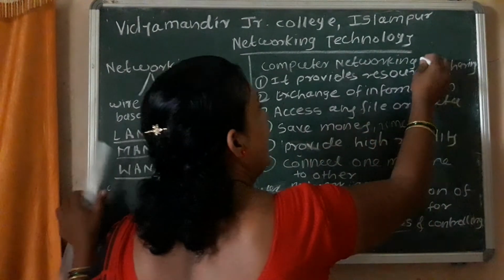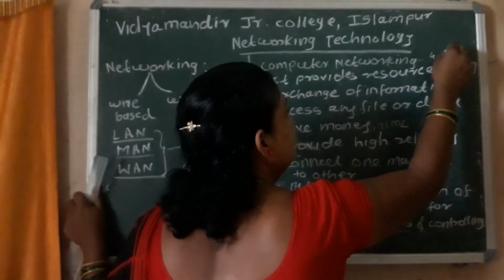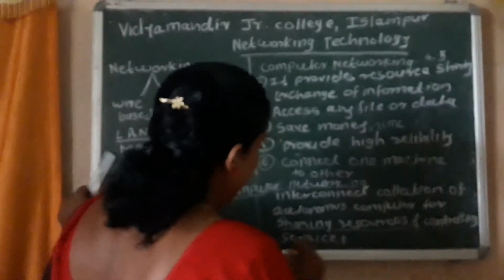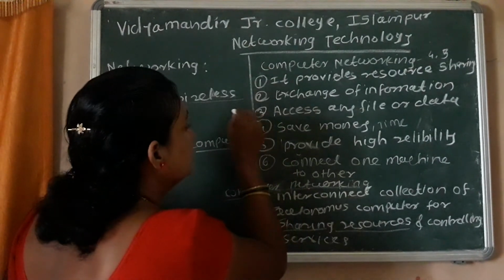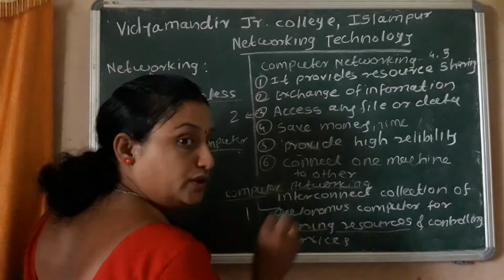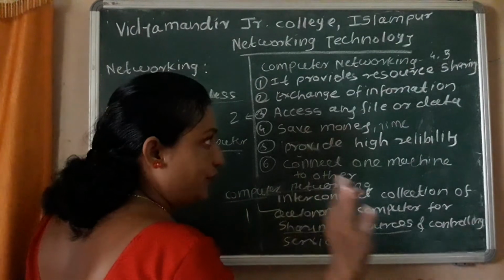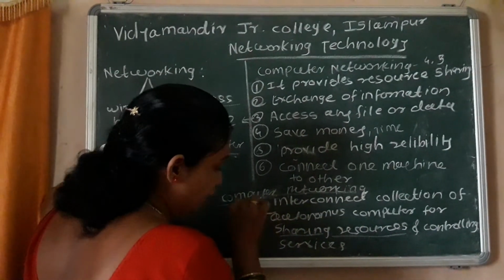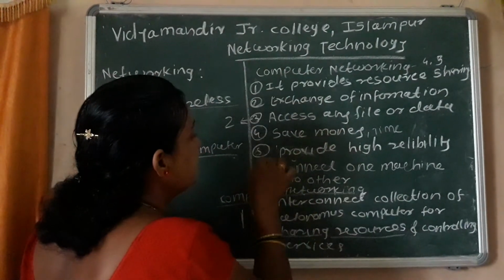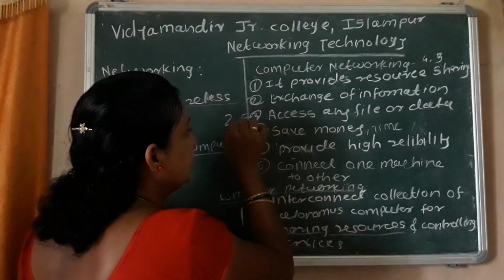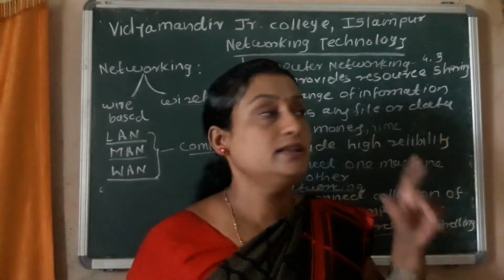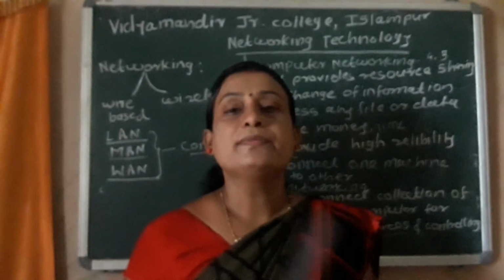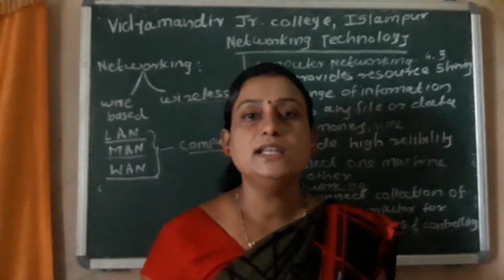Totally it may be asked for 4 marks or 3 marks. If it is a 3 marks question, the definition gets 1 mark and any 2 advantages get 2 marks. If it is a 4 marks question, the definition gets 1 mark and any 6 advantages get 3 marks. 3 plus 1, a 4 marks question may be asked on this point. Okay. The next point we will study in the next lecture.